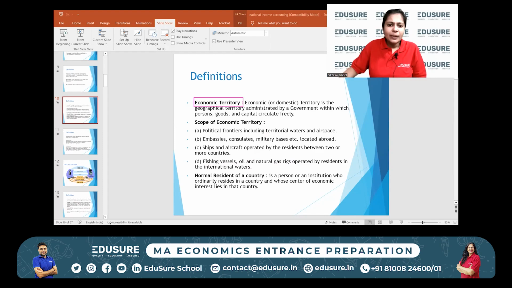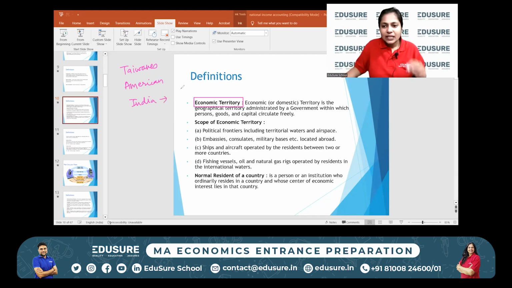Now, in this economic territory, people from many countries could be operating. For example, if you read the news these days, there is talk of Foxconn, which is a Taiwanese company manufacturing iPhones in India. So a Taiwanese company is going to manufacture iPhones for an American company, but it's going to be in India. So there are three entities involved, right?